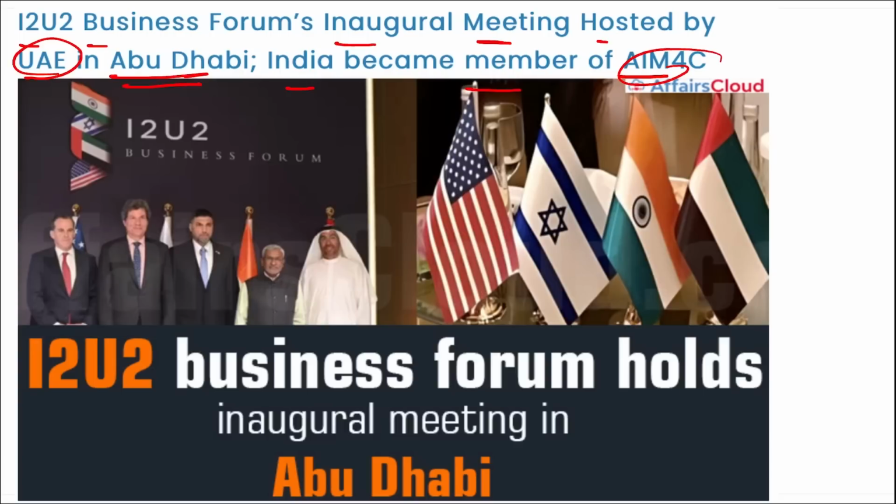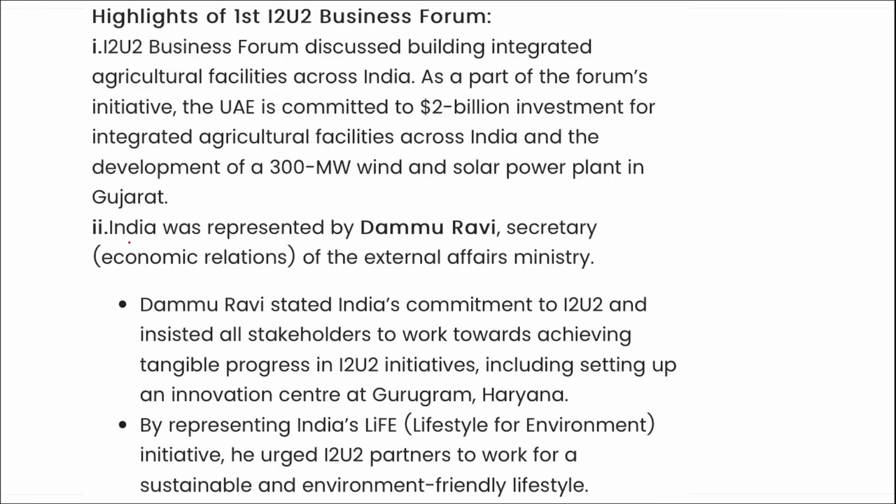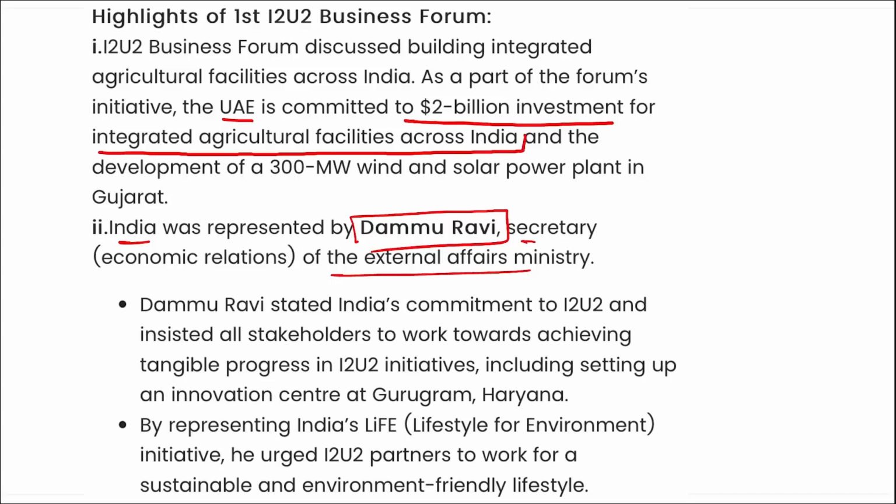Then remember, UAE pledged to provide how much amount of money for the agriculture development in India? So $2 billion for integrated agriculture facilities across India, and also a 300 megawatt solar and wind power plant will be set up in Gujarat. Alright, important. Then remember, India was represented by Damu Ravi, the Secretary of the External Affairs Ministry in this meeting. And here you can see UAE is committed to $2 billion investment for integrated agriculture facilities across India, and also a 300 megawatt wind and solar power plant in Gujarat.